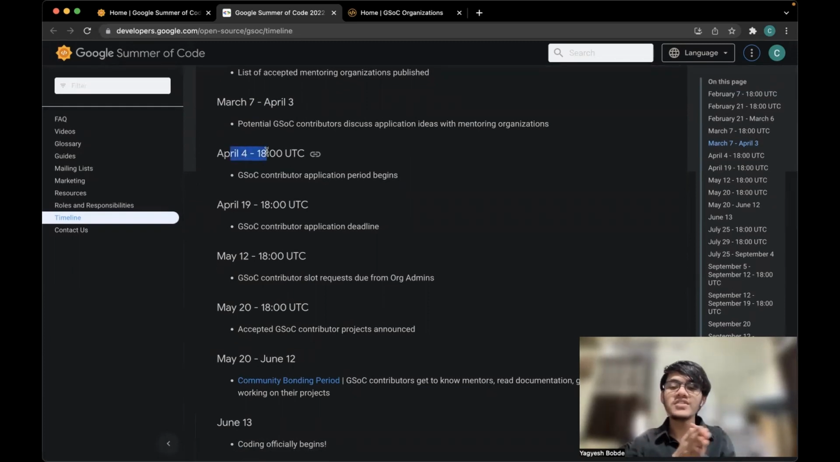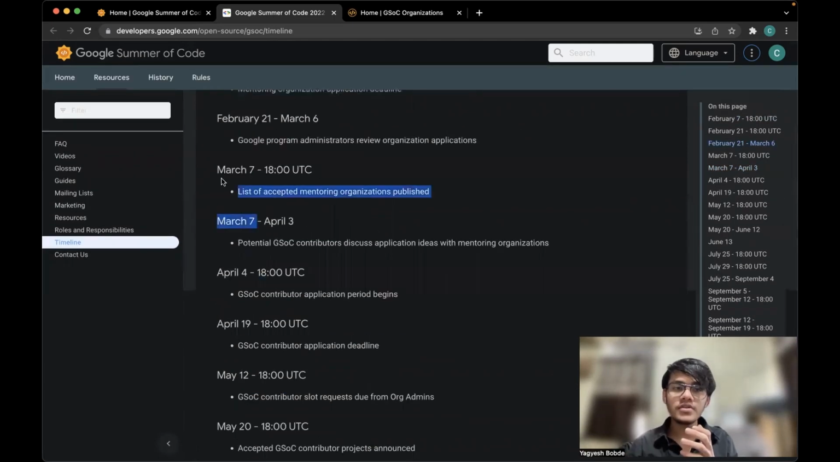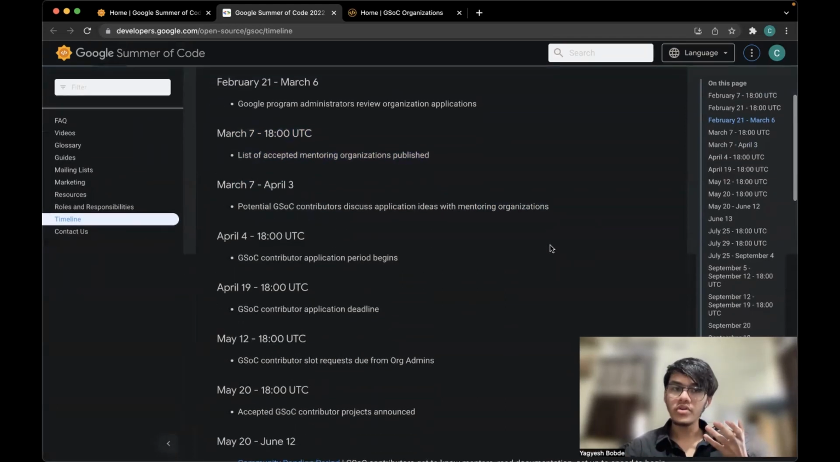On April 4th, you can start submitting your proposals. In March, what you can do is contact the organization and develop your proposal with them. You can talk with them and discuss your whole project. So in the March period, you'll have that discussion time. All right, so potential GSOC contributors discuss application ideas with mentoring organizations. So you can talk and discuss the whole project.